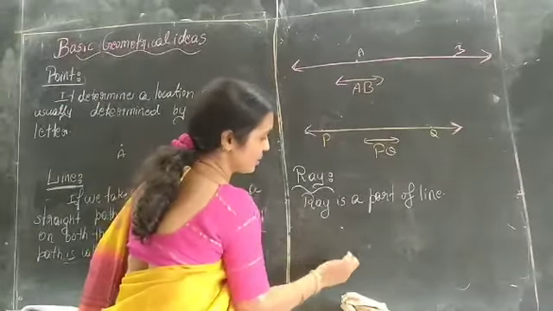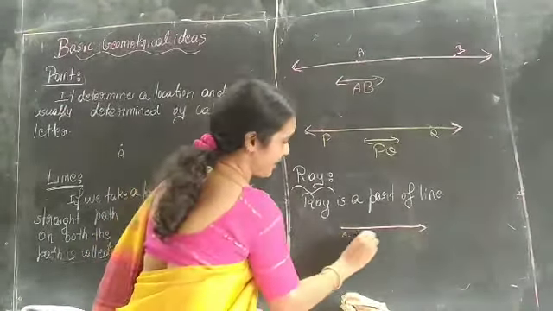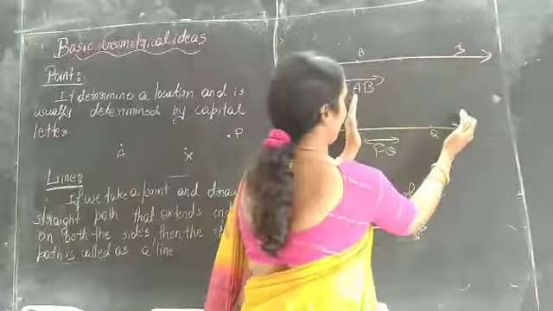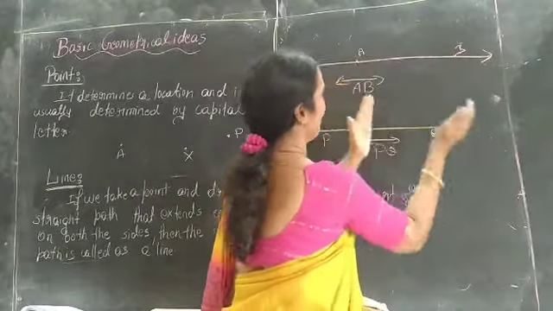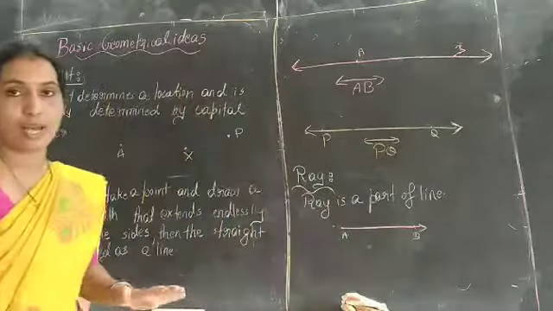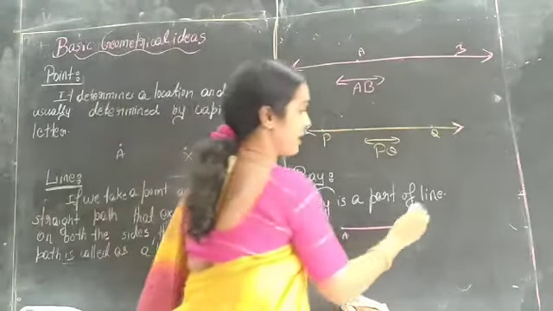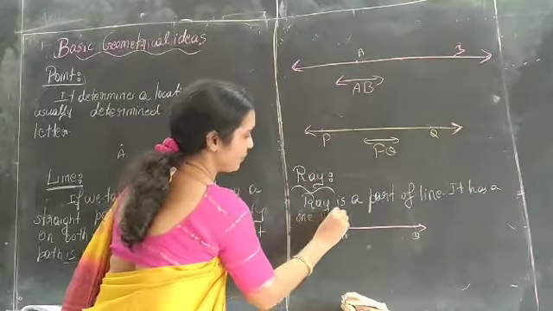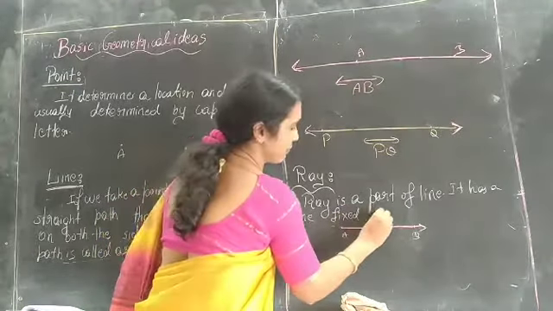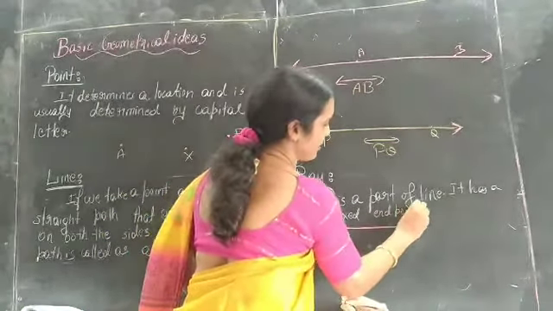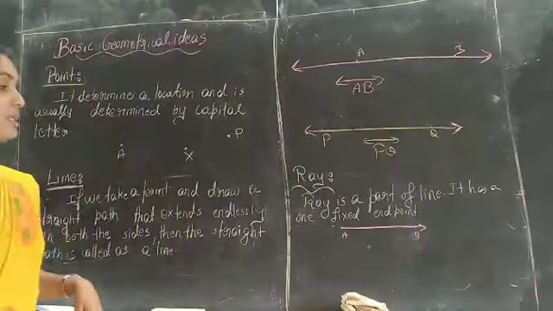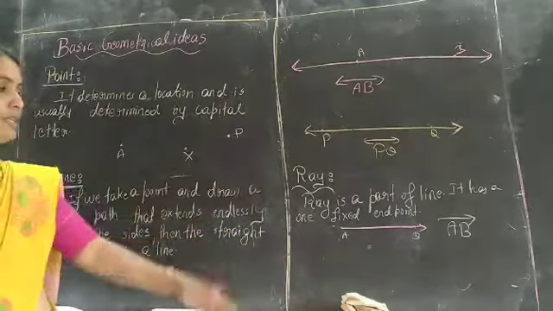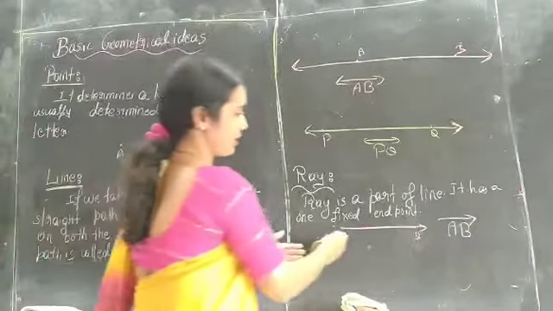For example, see, this is one fixed end point, so now we can consider AB. It has one fixed end point. If you remove the parts from here to here, it is a part of a line. A ray is a part of a line, and it has one fixed end point. So we denote it by AB like this. AB is a ray.